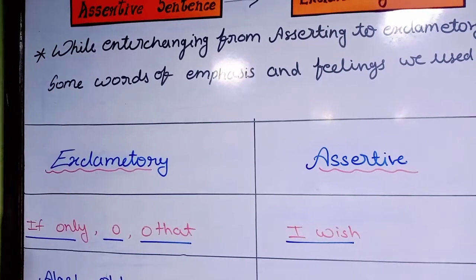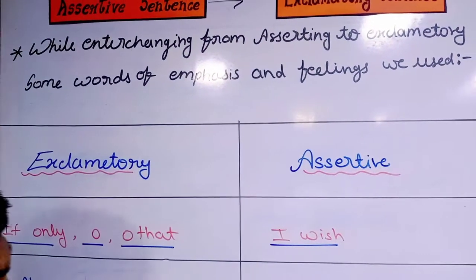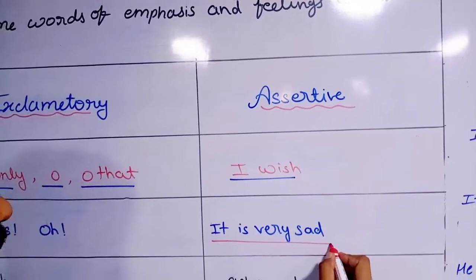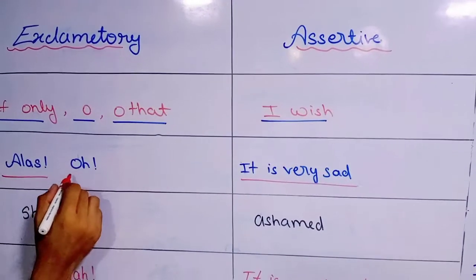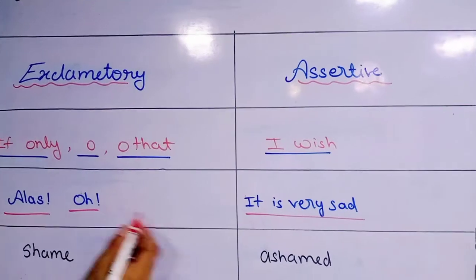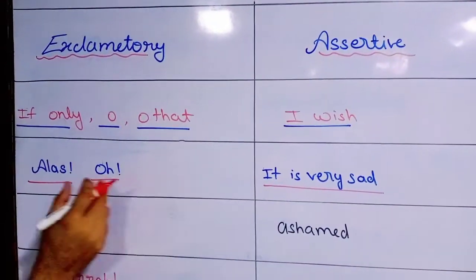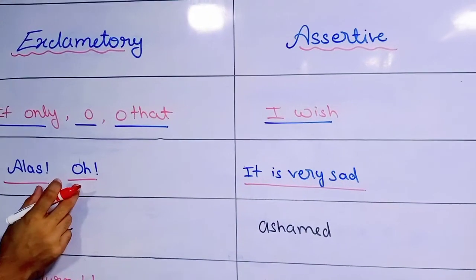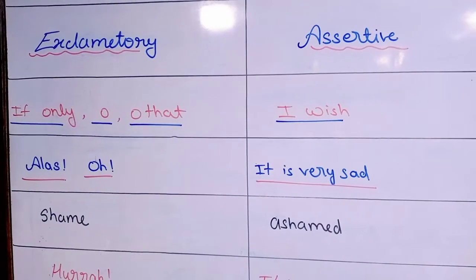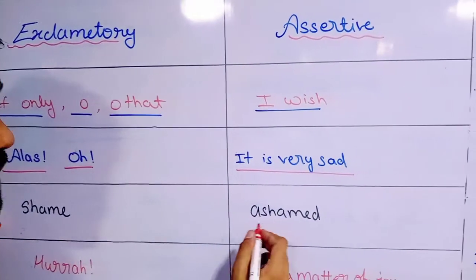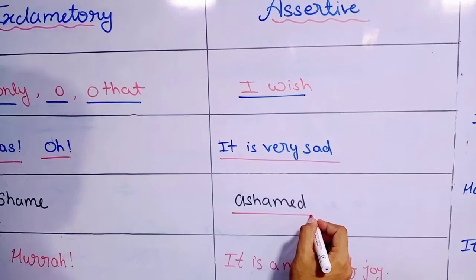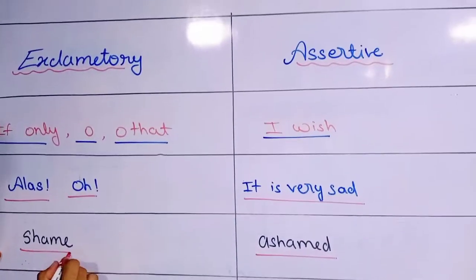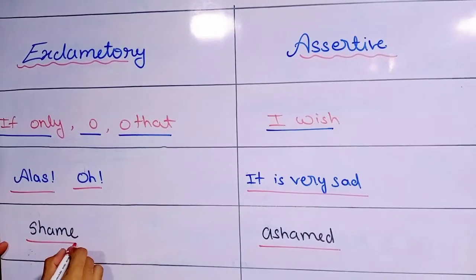The next one is, if we have "it is very sad", in place of "it is very sad" we can use "alas" or "oh". We can interchange this group of words with these words, and we can convert that into the exclamatory sentence. The next one we have is "ashamed". If we have "ashamed" in the assertive, we can use the opposite of that, the same, in the exclamatory sentence.